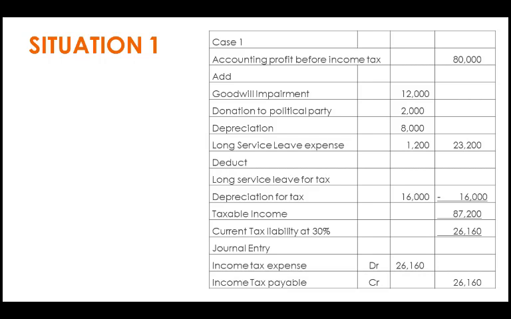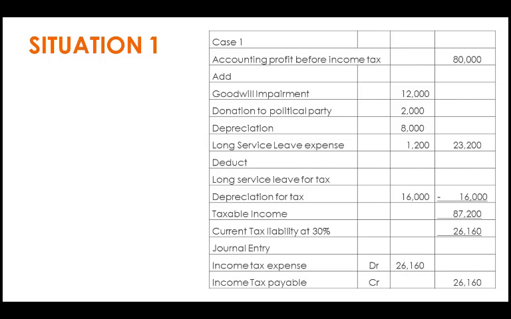For case 1, we'll start with accounting profit based on income tax, 80,000. And then we will add those items that are non-deductible as per tax rule, as you can see in the previous slide. So we have the total of 23,200 kina there.